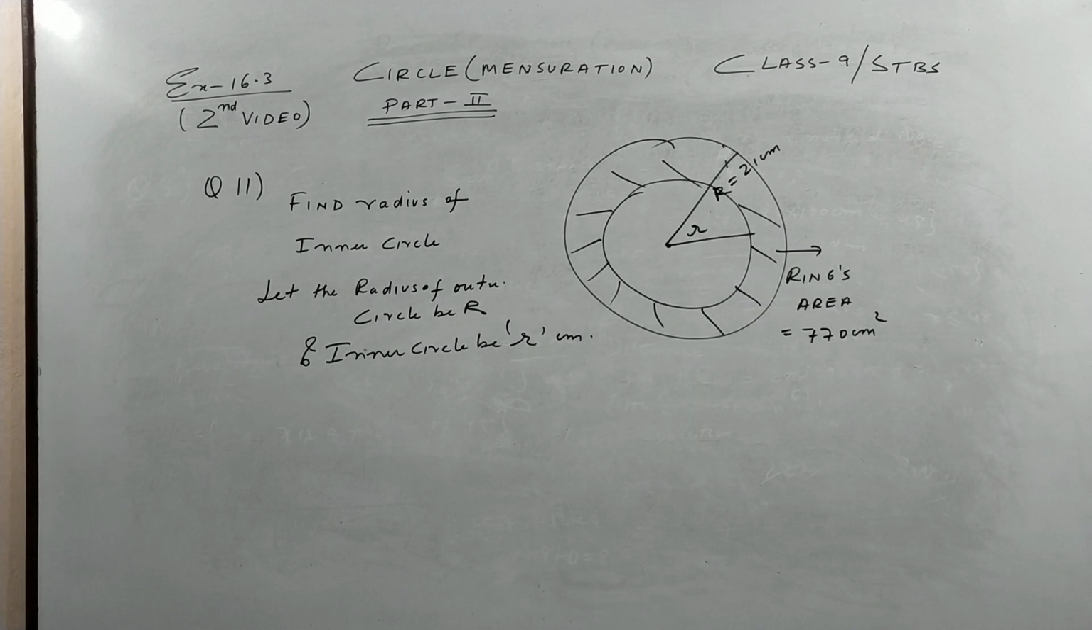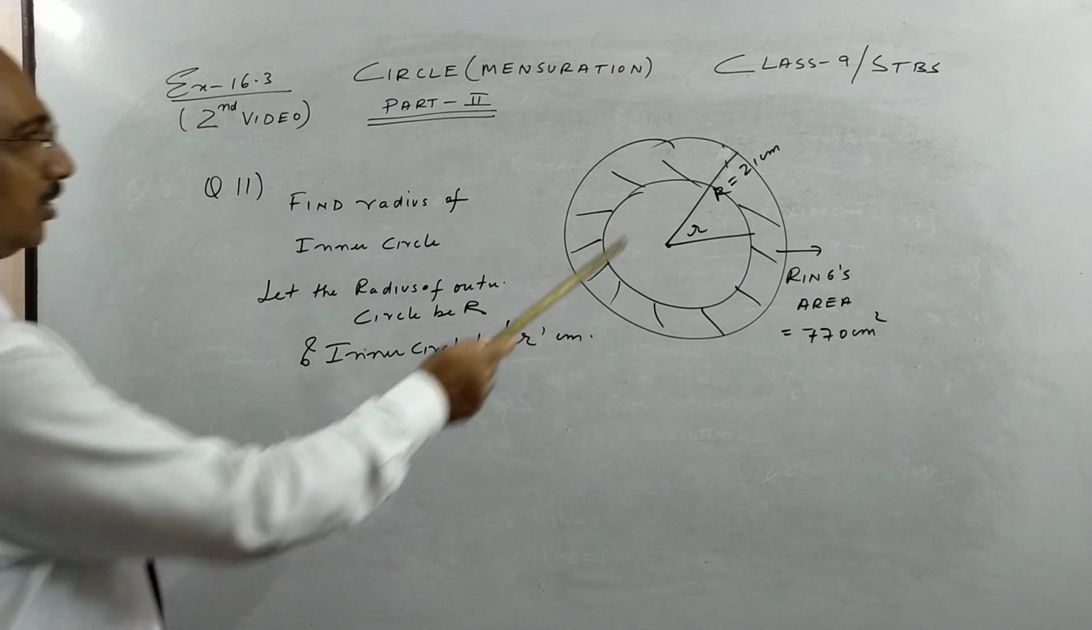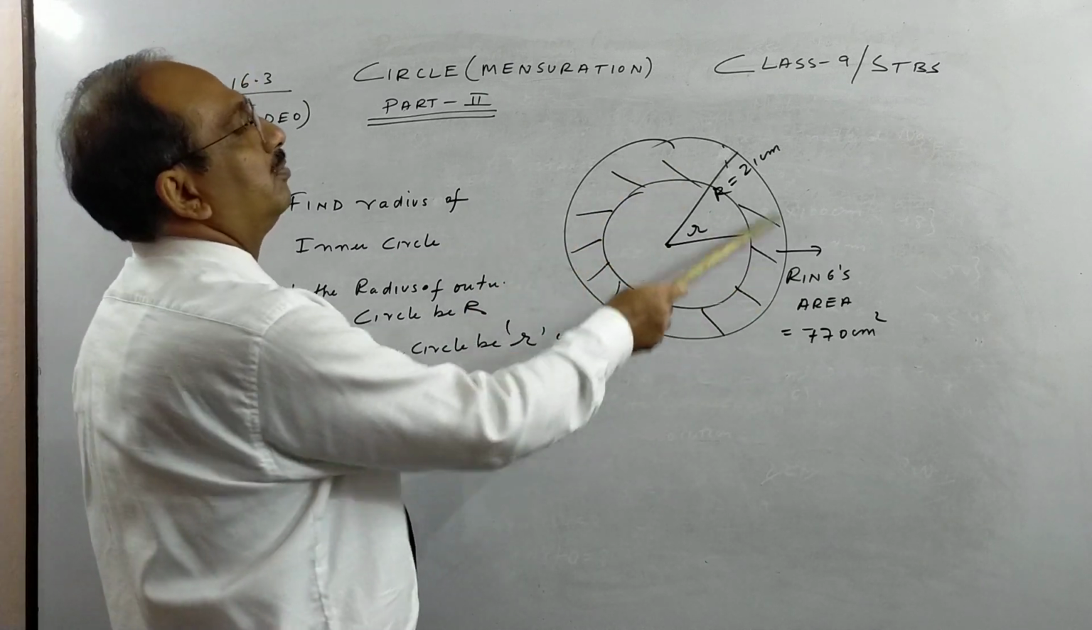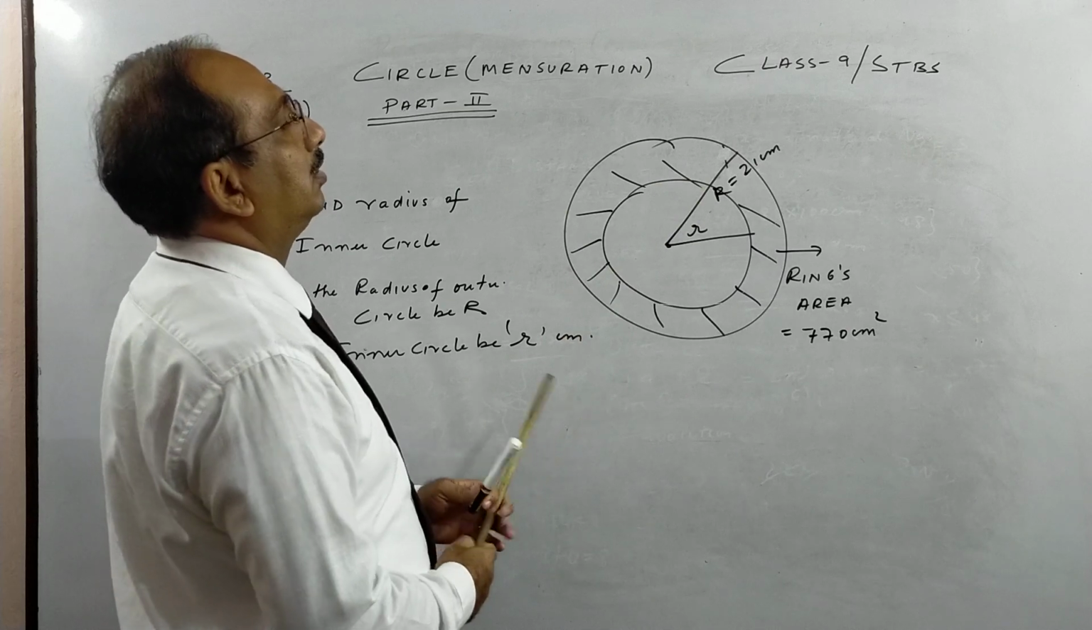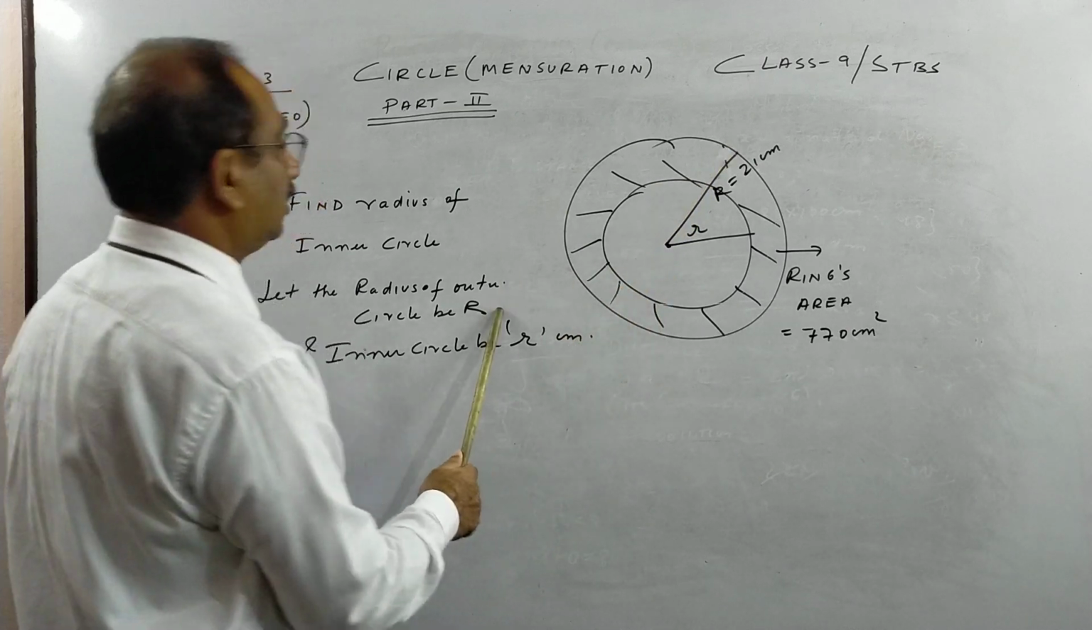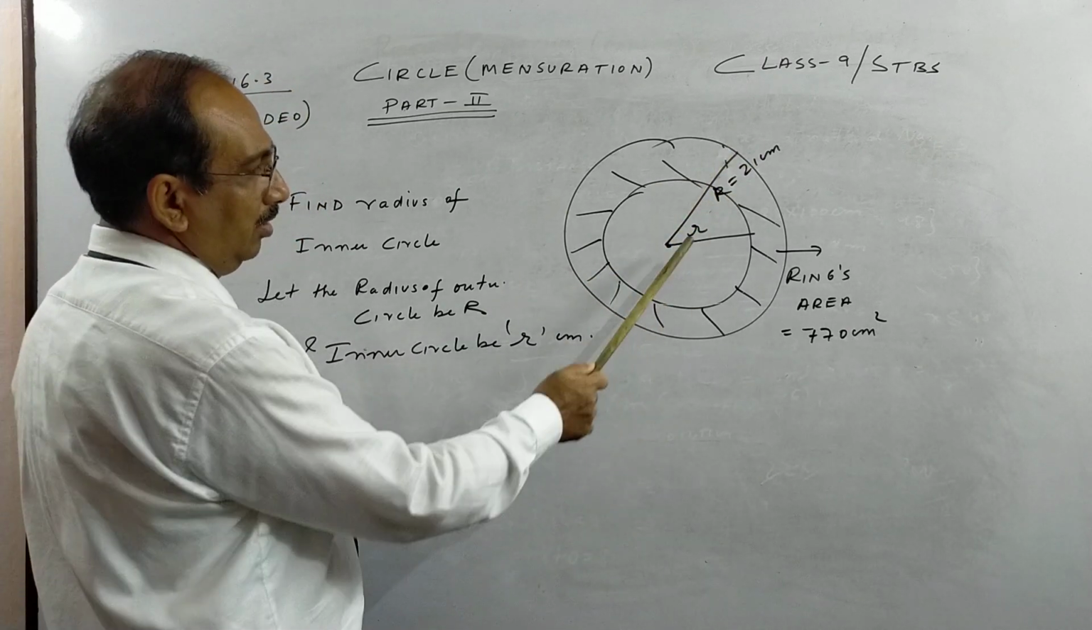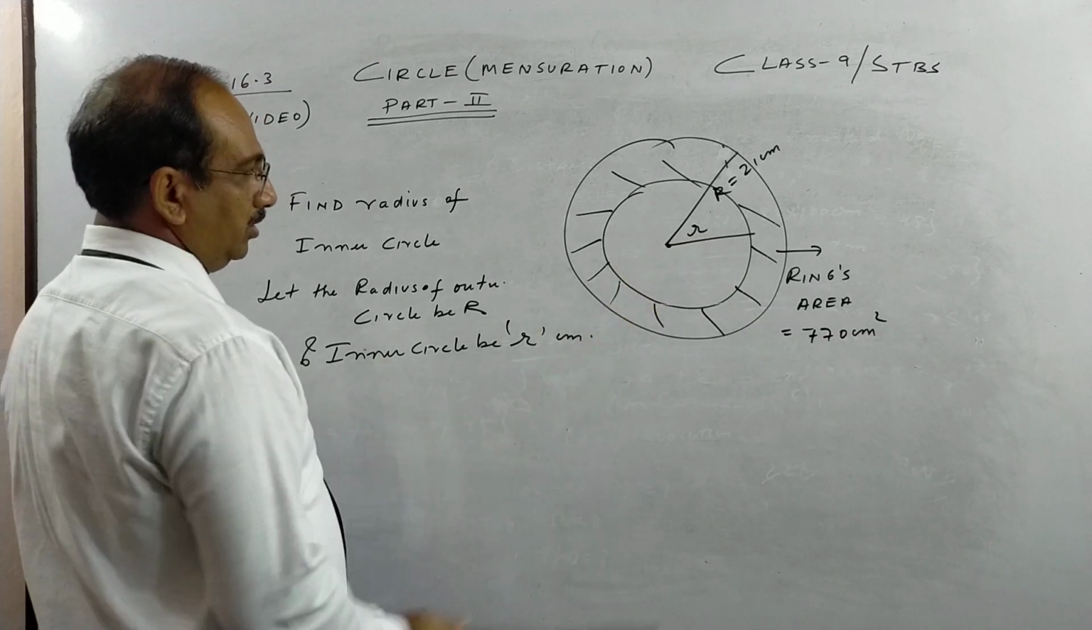So children, we move on to question number 11. The question says that the area of a circular ring is 770 centimeter square, and the outer radius, which I have represented by capital R, is 21. We have to find the radius of the inner circle.